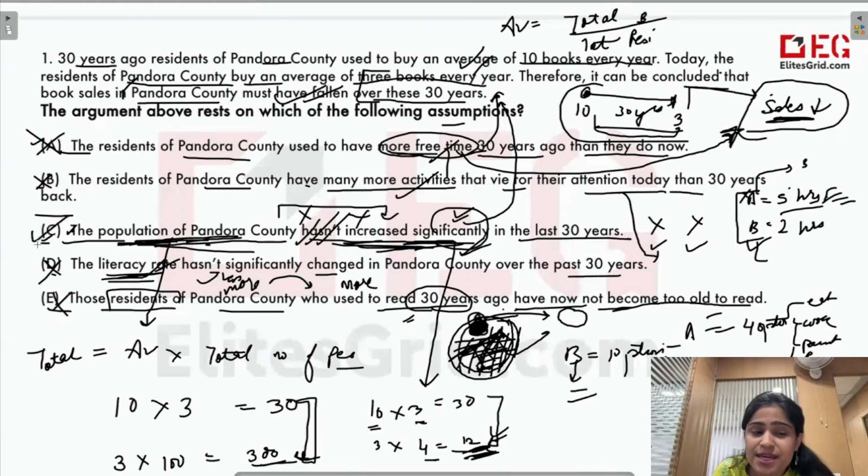Only option C is the most important one, because if I do not assume this fact to be true, then my conclusion will become invalid. If I do not assume that population would have not increased, then I can never come to this conclusion that book sales would have decreased because of decrease in average. Otherwise, this conclusion will become invalid. If this is not assumed, conclusion would collapse. So this is our answer.